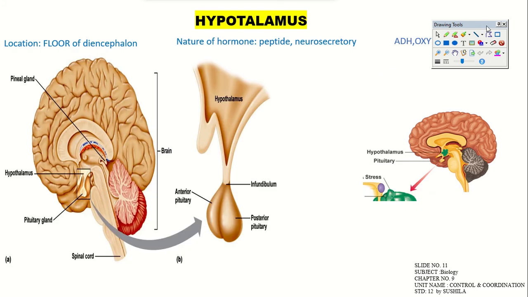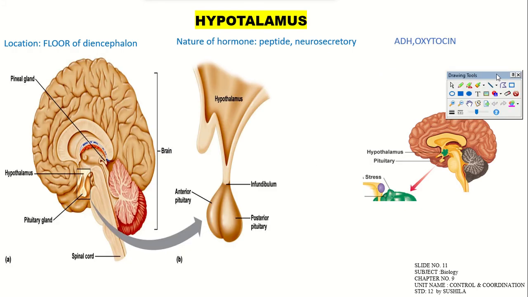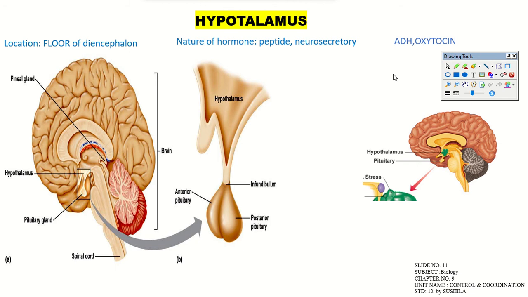Now here, in the hypothalamus, okay, the first organ is the hypothalamus. Just be clear with their location, their nature of the peptide, what type of peptide hormones they will be secreting, which type of classification it is, and what type of production specifically it is for, leading to the forming of hormones in the body, right? For the location, here you can see a diagram on your screen. For the brain, there are physiological properties there. Just be clear with the location term: floor of the diencephalon, where it will be having the pituitary gland. It will be attached with that pituitary gland, and the hypothalamus is there.